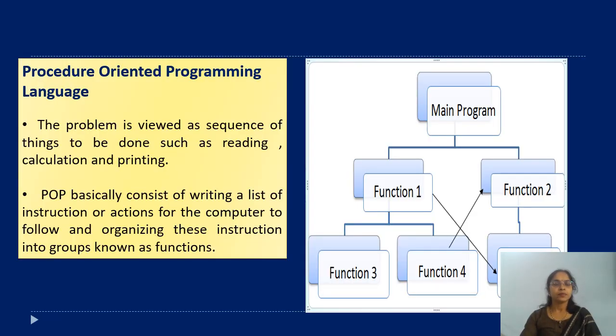In this slide, let me explain what is procedure oriented programming. The problem is viewed as a sequence of things to do such as reading, calculation and printing. Actually, in procedure oriented programming, the problem is viewed as a sequence of tasks and the focus is on writing functions to perform the operations like reading, calculation and printing. The main idea here is to do the task step by step. So we can say that in procedure oriented programming, the problems or programs are divided into functions.